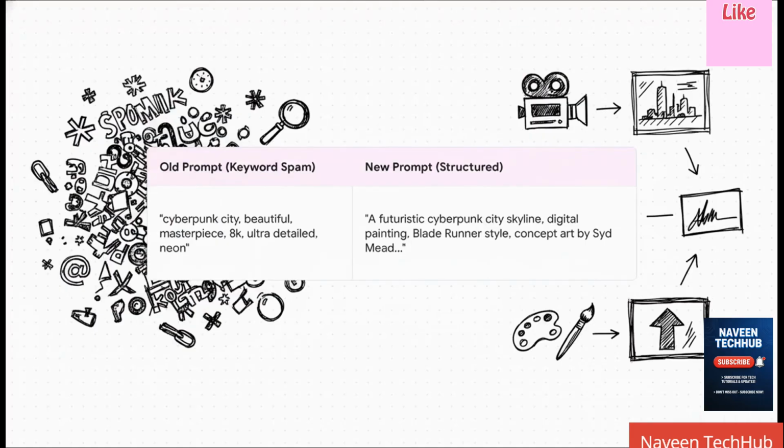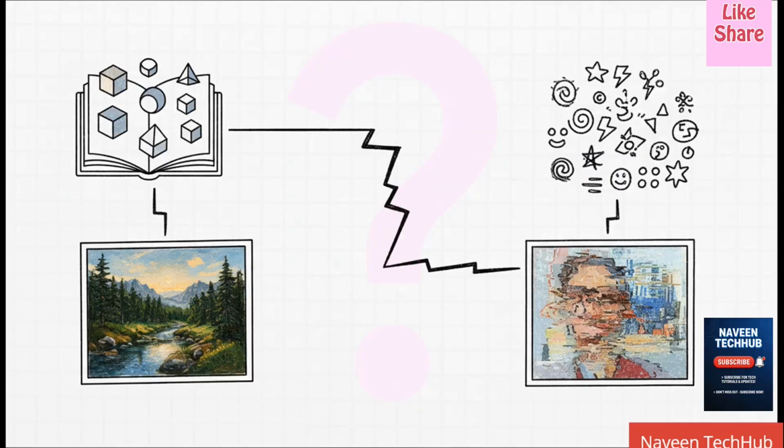And this right here really shows the difference. Look at the intent. The old prompt, that's basically just a wish list. The new one on the right, though, that's a set of instructions. It's a proper creative brief. It gives the AI the subject, the medium, the style. It even references an artist for that specific style and tells it exactly what kind of lighting to use. It's the whole package. So what do you think? Which one of these is going to give the AI the clear direction it needs to make something incredible?